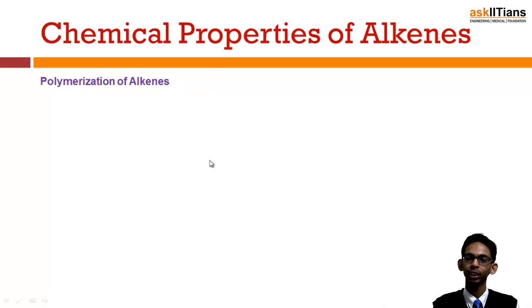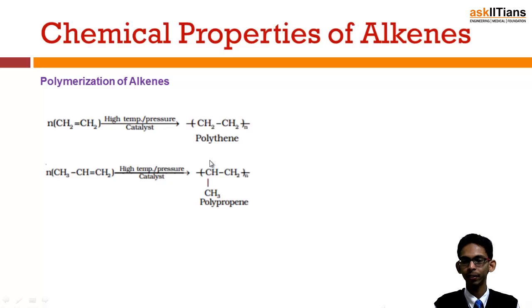Next is polymerization of alkene. We all are familiar with polythene, which is actually a polymer of ethene. So alkenes at high temperature in the presence of a catalyst polymerize to form polymers, like ethene polymerizes to form polythene. Similarly, this is propene, which polymerizes to form polypropene.